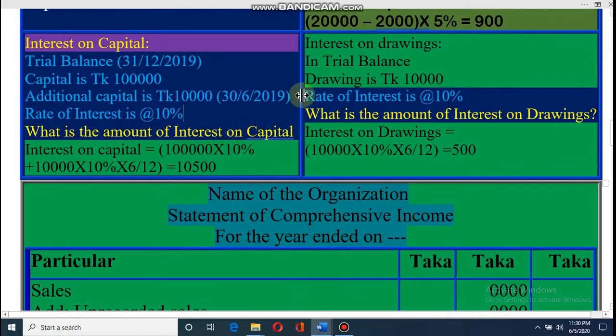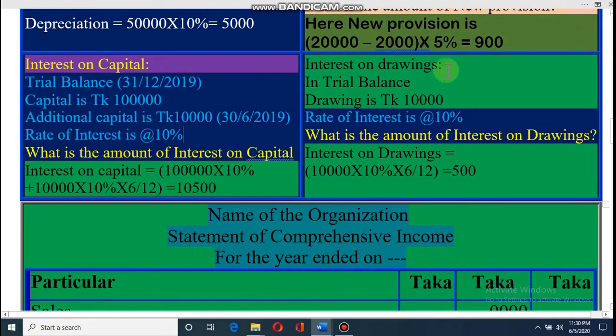I hope you understand. Dear student, now interest on drawings. How can we find out interest on drawings? Drawings is given 10,000, rate 10%. So the amount of interest will be 10,000 into 10%. No, it is 6 by 12. Why? Because it is the average method.